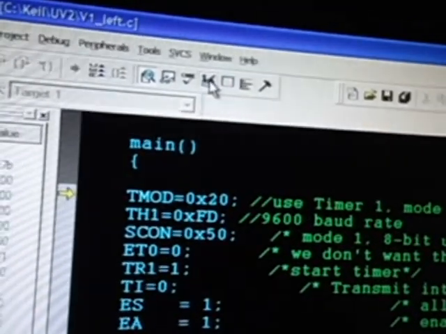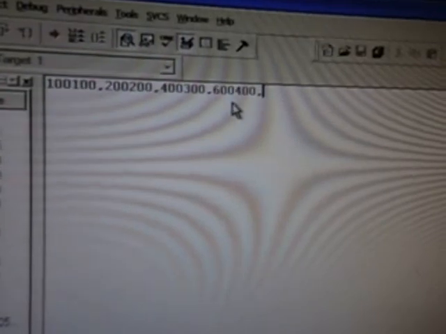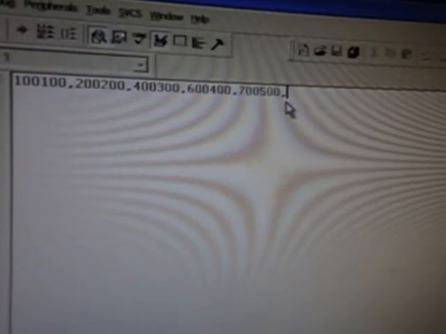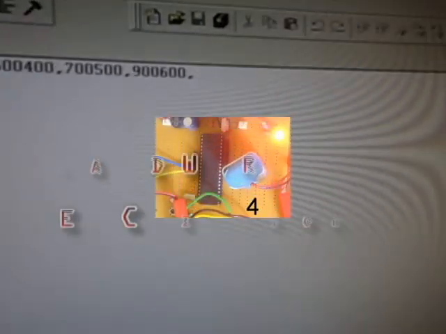The program is executed, and the output can be seen in the serial window, where every 2 seconds the coordinates are transmitted. As the vehicle covers the distance, the coordinates are transmitted.